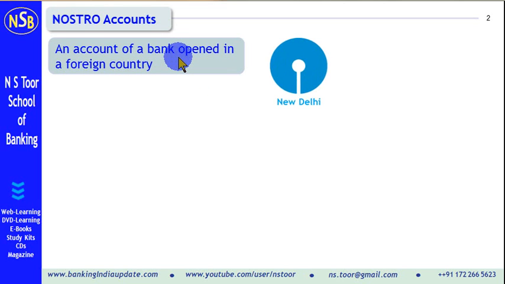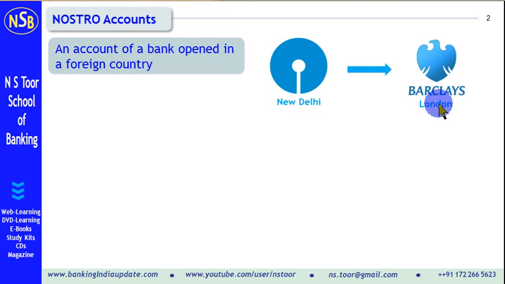For example, State Bank of India, New Delhi, opens an account with Barclays Bank in London. So this account opened by SBI is a Nostro account. This is an account opened by a bank in a foreign country.